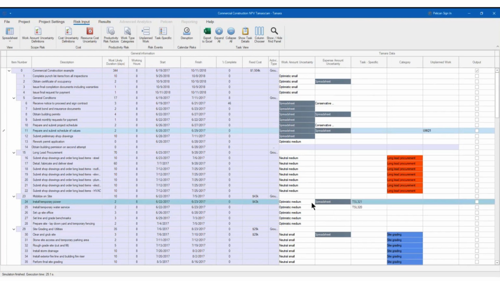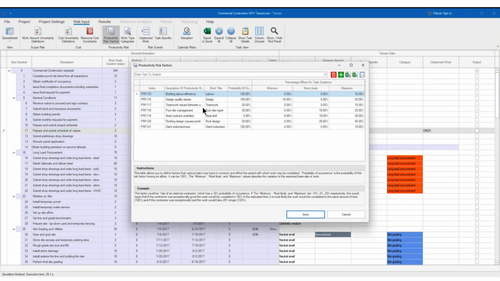And finally, we have what we call productivity risk factors. These productivity risk factors let you model different factors which are going to define how work is performed. For example, here you have labor, design, teamwork, site management, roof design, client indecision, etc. What's the probability of occurrence? And what happens if these occur?